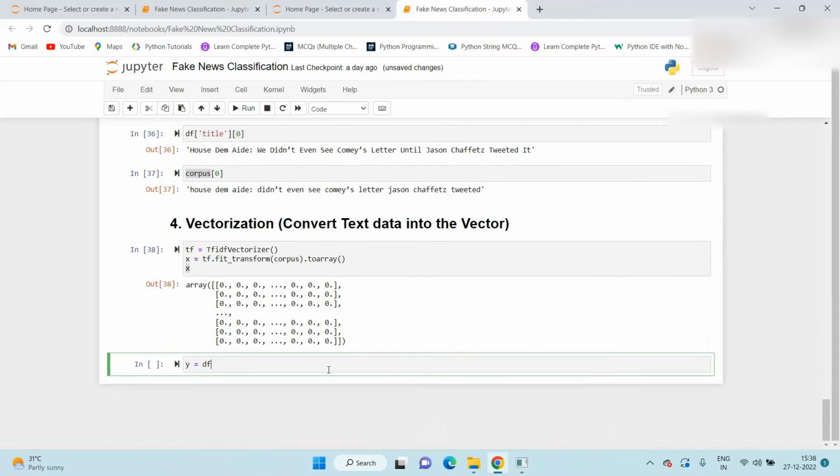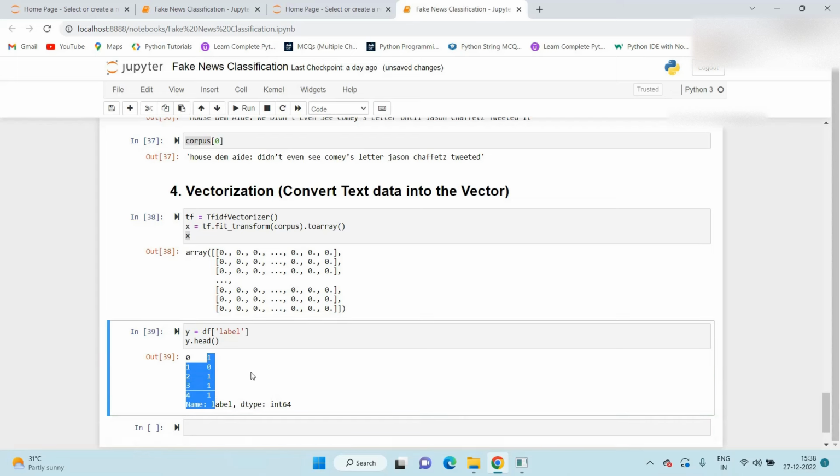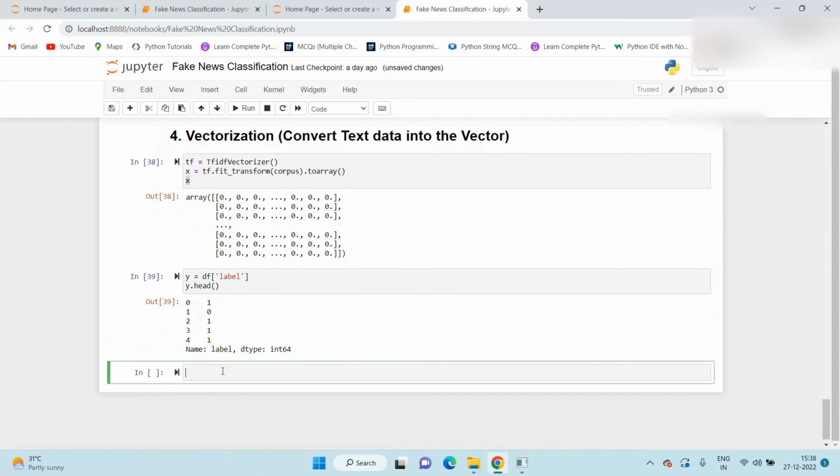So what we do, df of label store in the y. See, if we print this y.head, so 1 and 0 are available. Okay. So our next step is split data into the train and test.